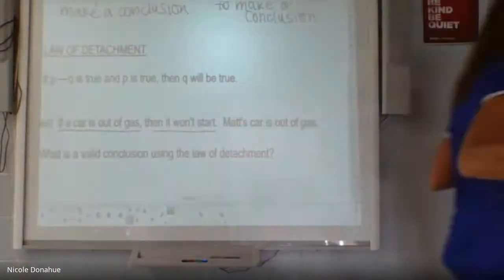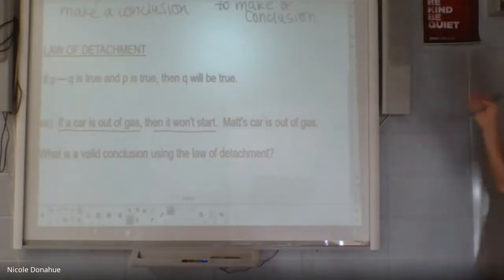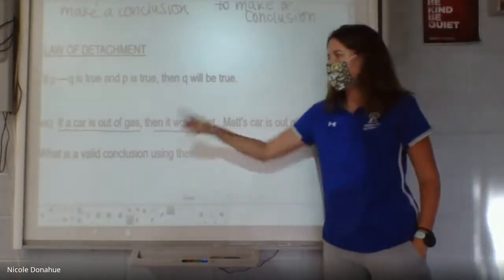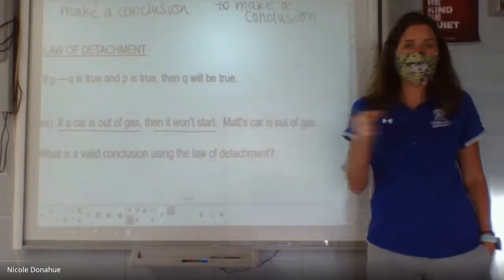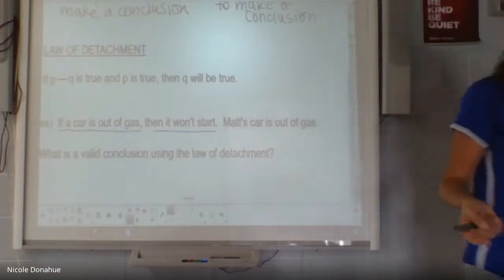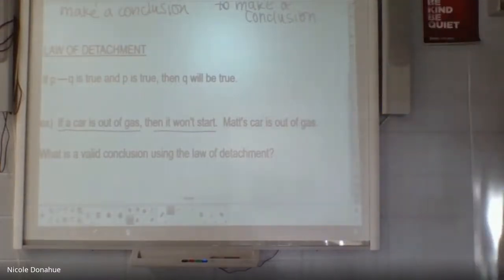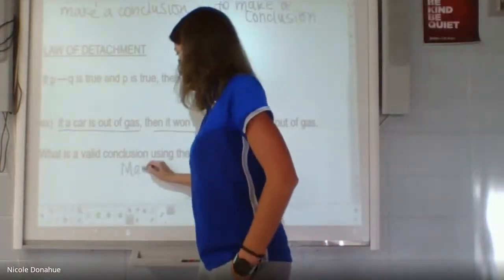That's this rule I wrote down. Most people who know something about cars, and I know there are cars that don't need gas, but we're going to go with a gas-powered car. So let's not try to find the loophole here. If a car is out of gas, then it won't start. So if Matt's car is out of gas, what's going to happen? What's our valid conclusion? Matt's car is not going to start, right? That's all the law of detachment is saying.